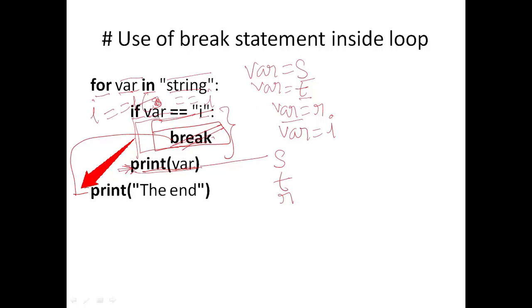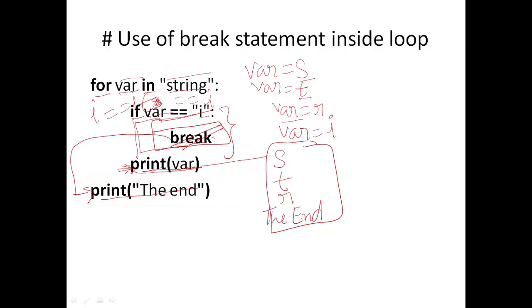The control will jump out here. Finally the statement print the end will be printed. So the correct output of this code will be S, T, R, and then the end. This is the output of this code.